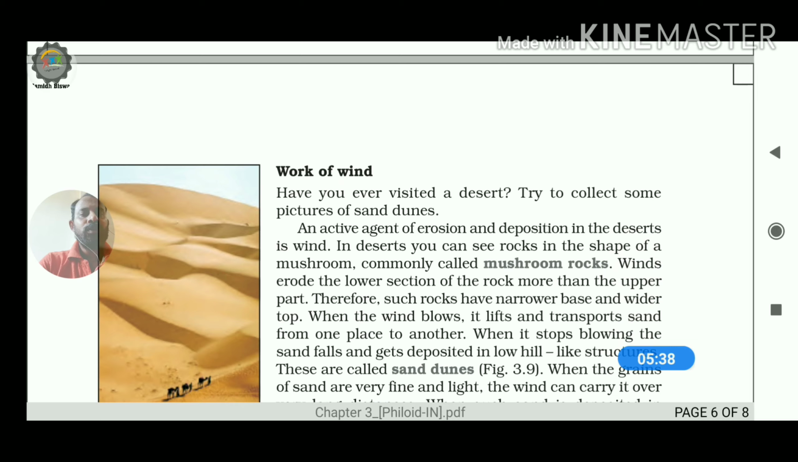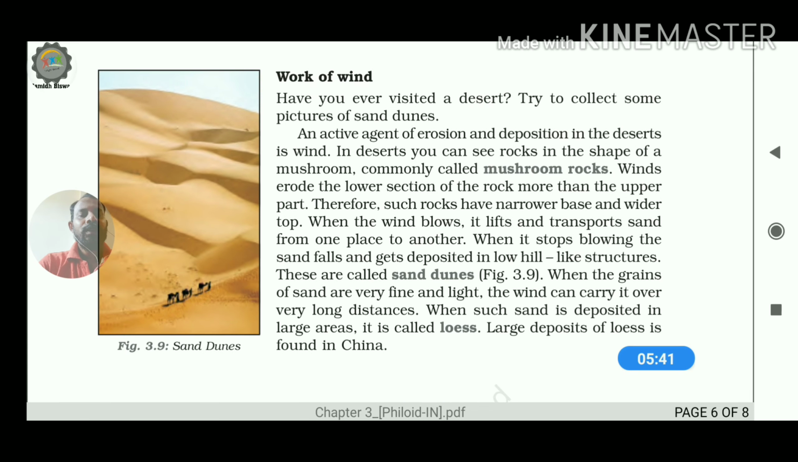Next, we are going to study the work of wind. What is the work of the wind? The wind usually does erosion and deposition mainly in the arid region, those climatically very hot regions. Why? Because at the time of blowing, the velocity or force of the wind is maximum in the desert region.